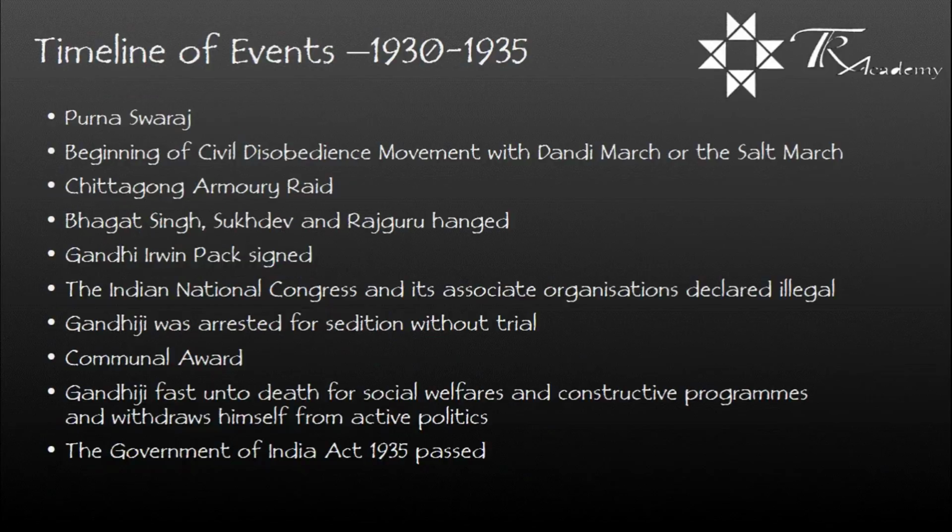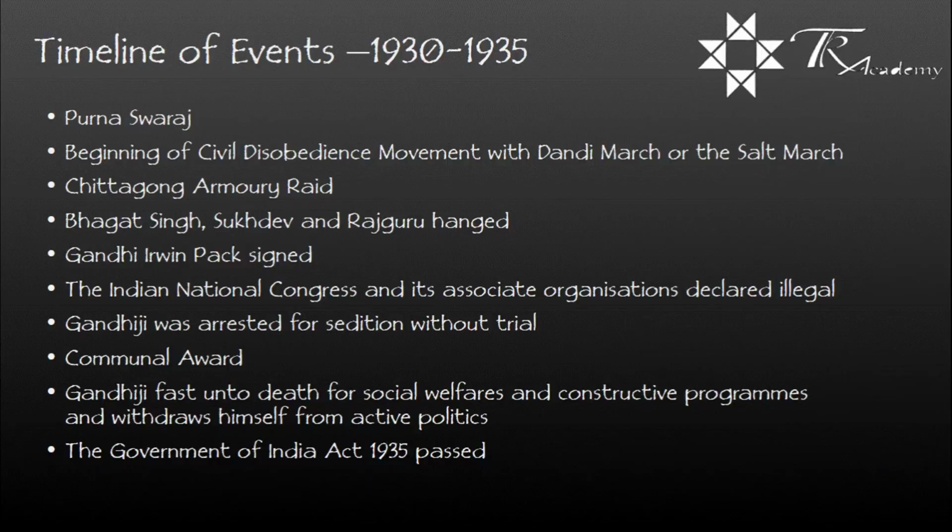Timeline of events from 1930 to 1935. Purna Swaraj. Beginning of civil disobedience movement with Dandi March or the Salt March. Chittagong Armoury raid. Bhagat Singh, Sukhdev and Rajguru were hanged. Gandhi-Irwin Pact was signed.